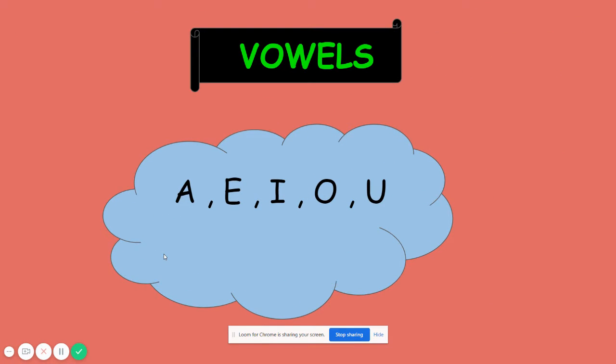So first we will learn the vowel letters. I think you all know what a vowel is, isn't it, children? Yes. What are the vowel sounds? A, E, I, O, U. I repeat, what are the vowel sounds? A, E, I, O, and U. Yes. Now are you all thorough with the vowel sounds? Yes? Okay.